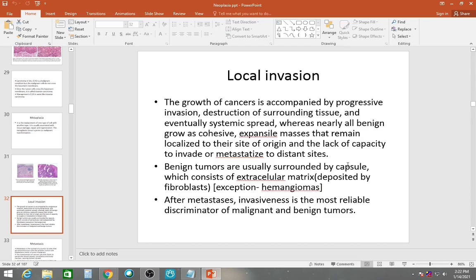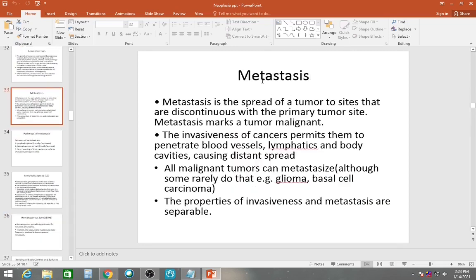Benign tumors are usually surrounded by a capsule, which consists of extracellular matrix deposited by fibroblasts. Like we have seen, the exceptions are hemangiomas and leiomyomas, which we already know. After metastasis, invasiveness is the most reliable discriminator of benign tumors. Yeah, that is true. Now metastasis.